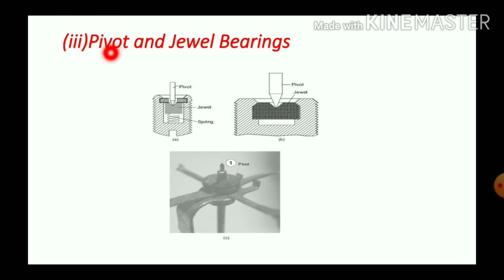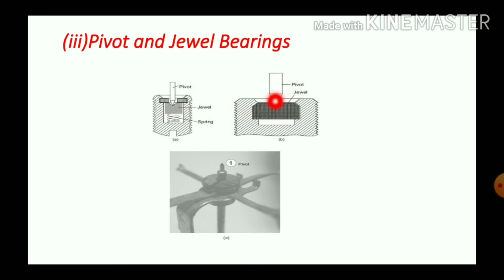The third type of support is pivot and jewel bearing. In this case, the system consists of a spindle, and the spindle is made of cast steel, and at the end of the spindle there is a conical structure, and this is called the pivot.